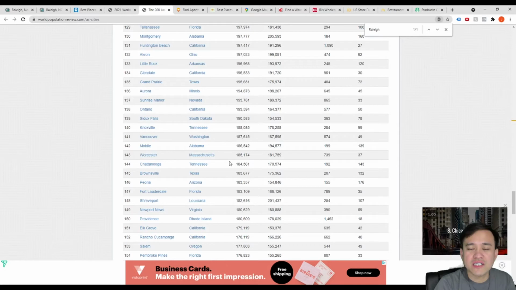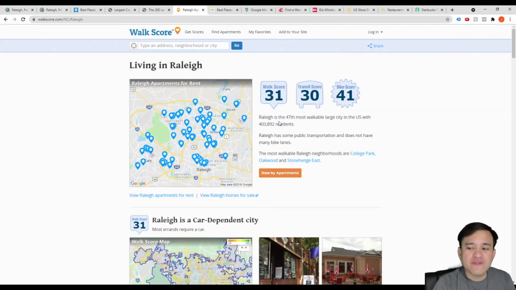Then there's also walkscore.com. How walkscore.com works is it will check the walkability of everything in that area. So, let's say, if the grocery stores are close enough that you can walk to them, or the public transportation, you don't need a car or a bike.